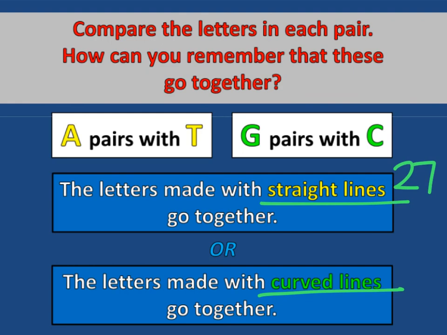So whichever way you want to memorize it, choose however you want to memorize it, whether that be the straight lines or the curved lines or a saying, a mnemonic. All the guys care, all the grilled cheeses, all the girls cry, all the guys cheat, however you want to memorize that. Just remember that A pairs with T, G pairs with C.